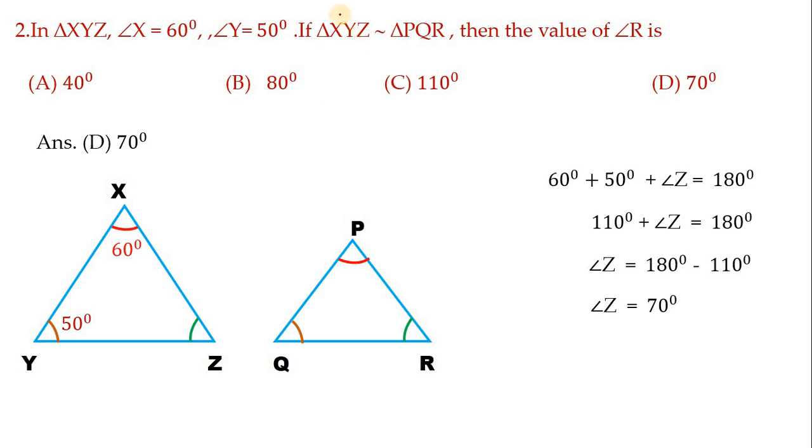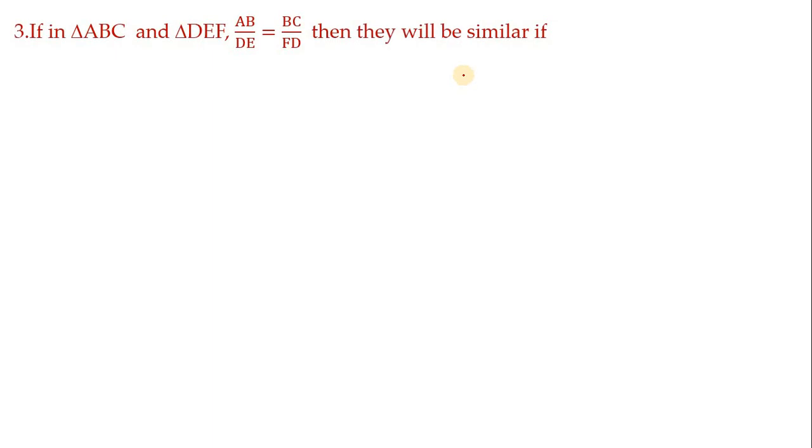Look at the problem here. X equals to P, Y equals to Q. Now X plus Y sum is 110. Then definitely Z will be 70 degree. When Z is 70 degree, R also will be 70 degree. So this way of calculation can be done in your mind. Move on to the next one.